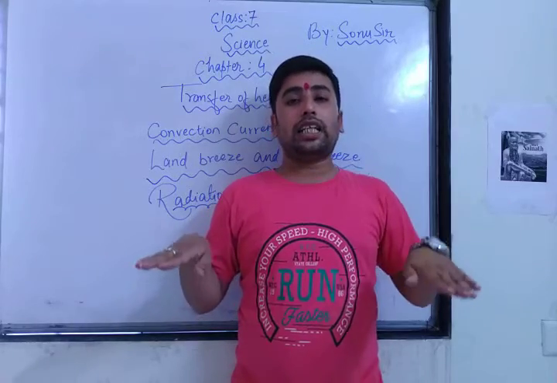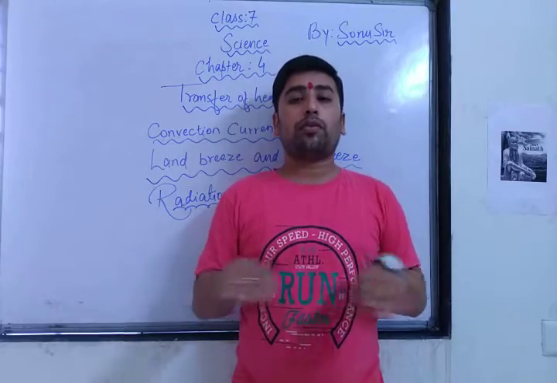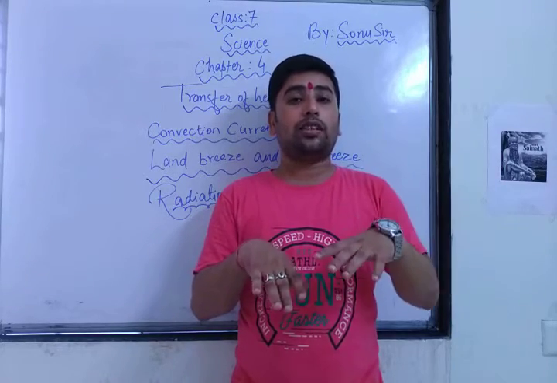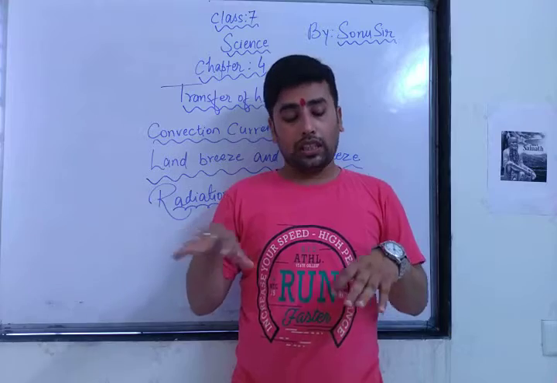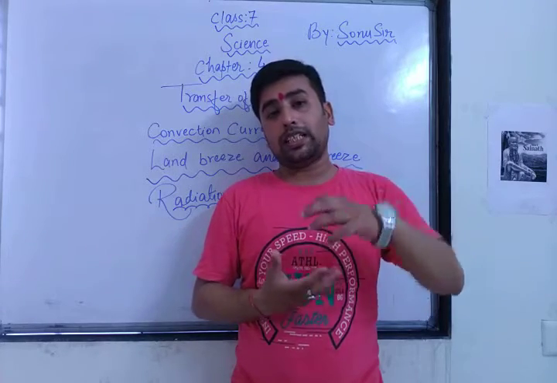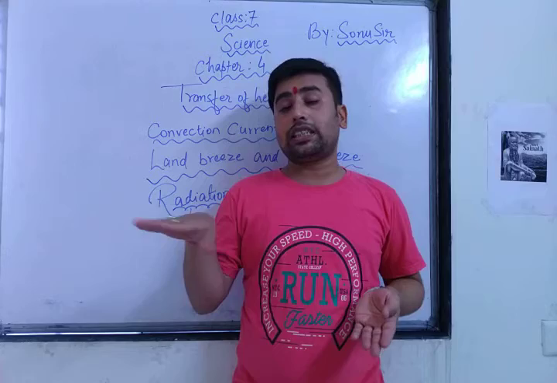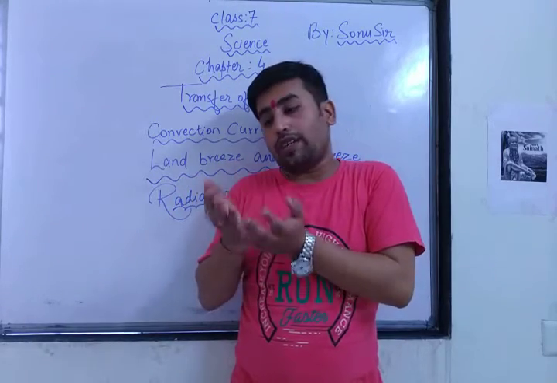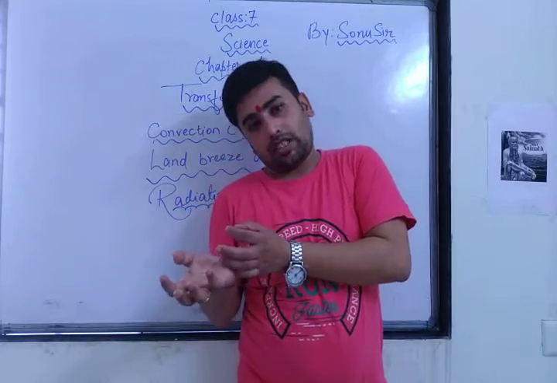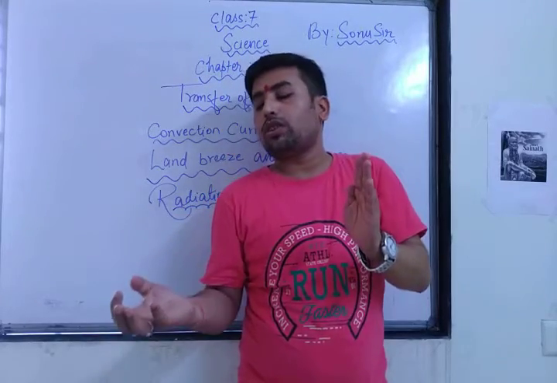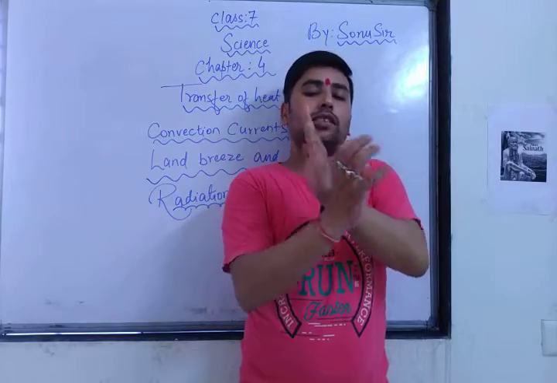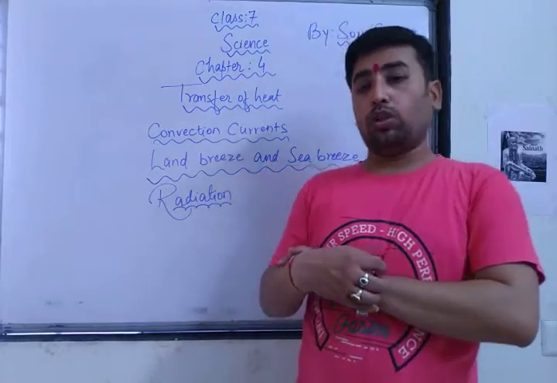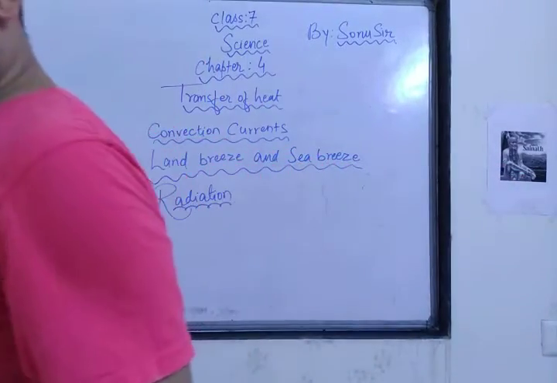If you see early in the morning, before 10, which is being heated more quickly, land will heat more quickly compared to sea. As the land is more heated, the warm air will rise up. But this sea, this river, this ocean, this beach, these are all still cool. So what will happen? As the warm air moves up, this cool air will go and make the environment nearby cool. So this process is called sea breeze.